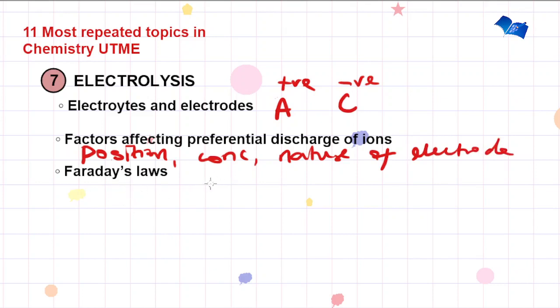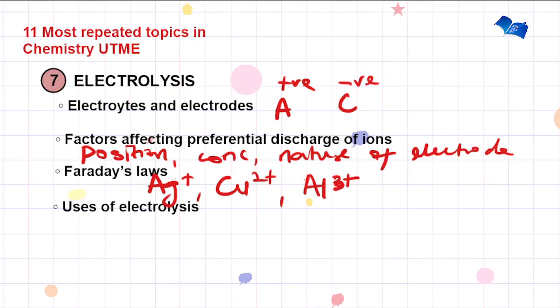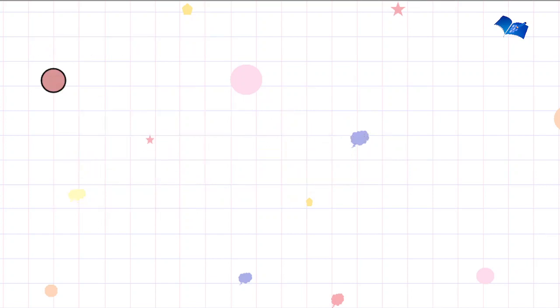Now, for you to be able to solve questions under Faraday's laws of electrolysis very correctly, it is very important that you note the univalent monoatomic ions, for instance, the silver ion. Also note the divalent monoatomic ions, for instance, the copper ion, and then the trivalent monoatomic ions, for instance, the aluminium ions. So you have to note this, very important. And lastly, you should be looking at the uses of electrolysis. We have in electroplating, purification of metals, and so on. So that is for the seventh topic.